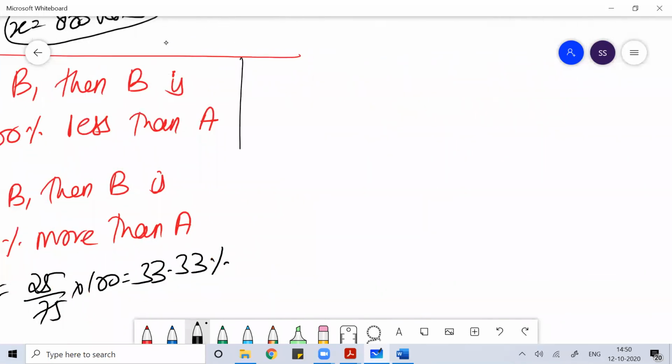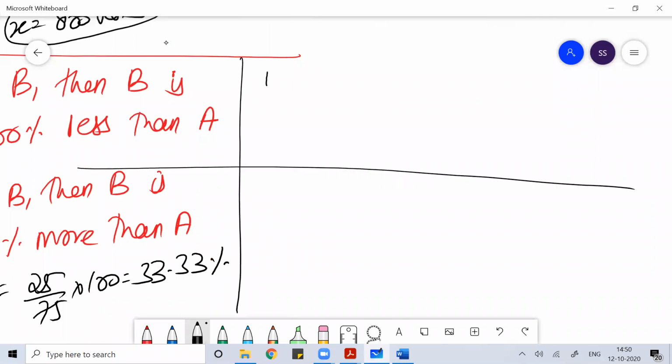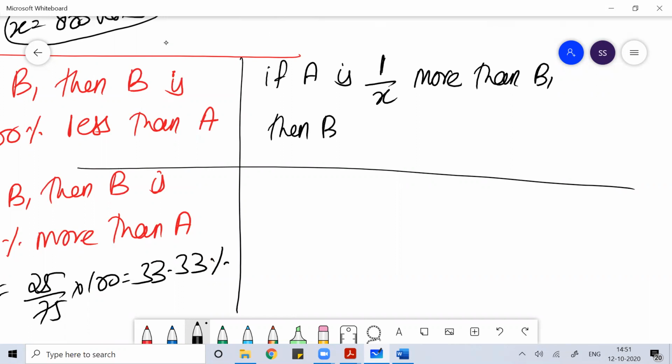Similarly, I can say the same way that if A is 1 by X more than B, then B is 1 by X plus 1 less than A.